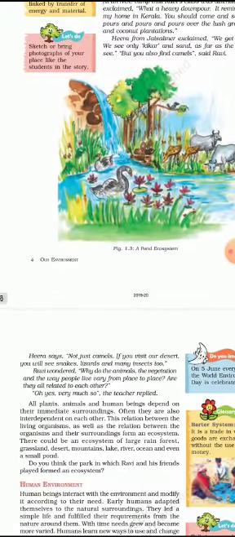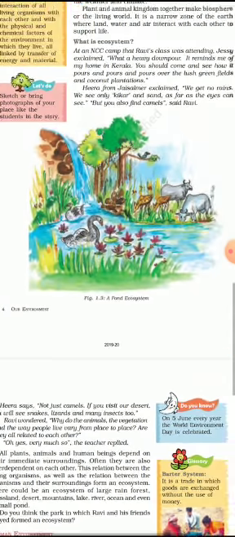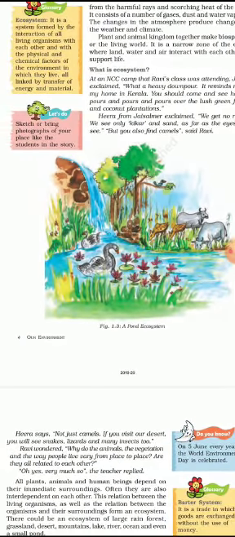"But you also find camels," said Ravi. Hira said, "Not just camels. If you visit our desert, you will see snakes, lizards, and many insects too." Ravi wondered, why do animals and vegetation and the way the people live vary from place to place? Are they all related to each other? Yes, of course they are related to each other.